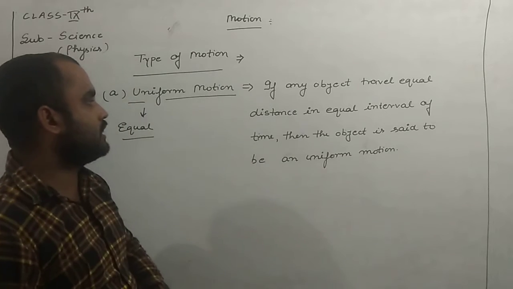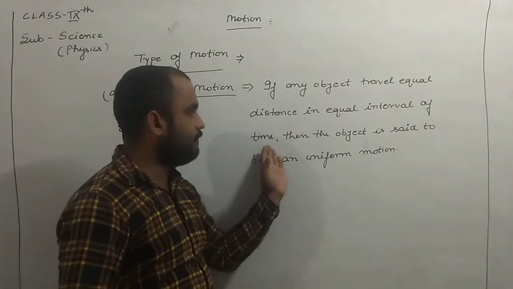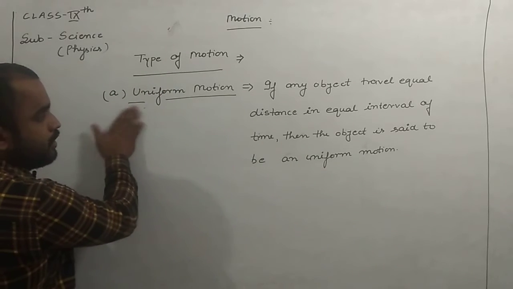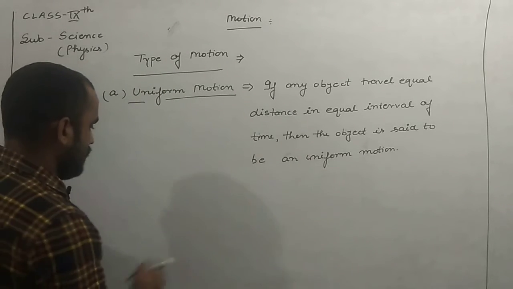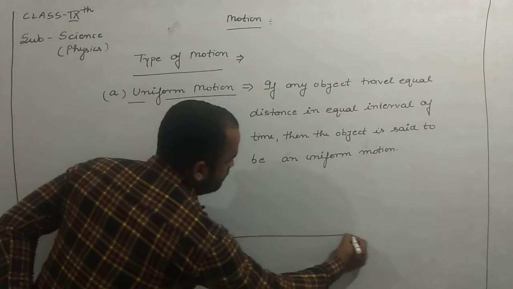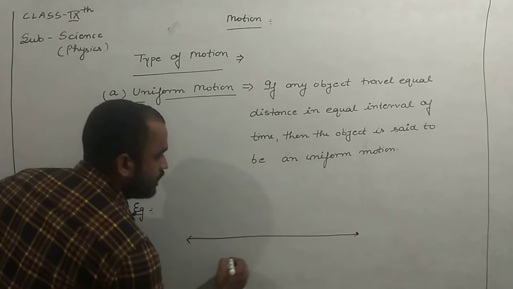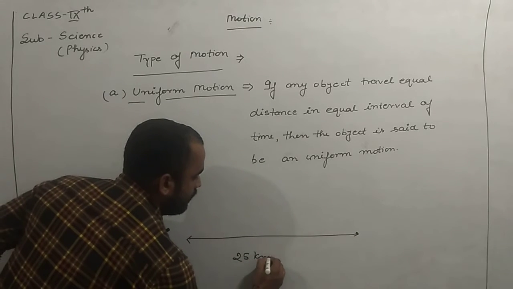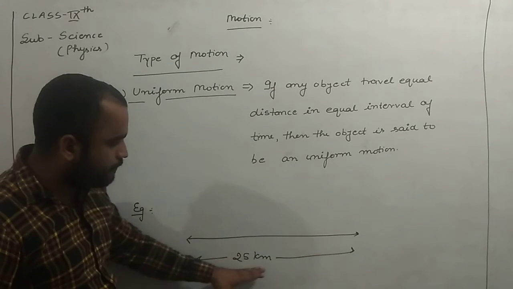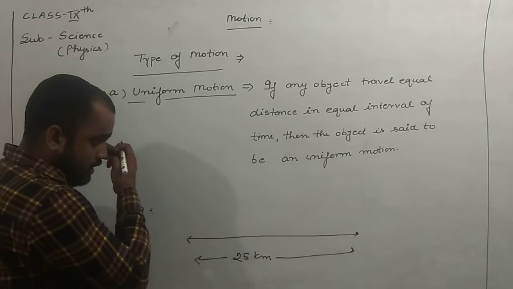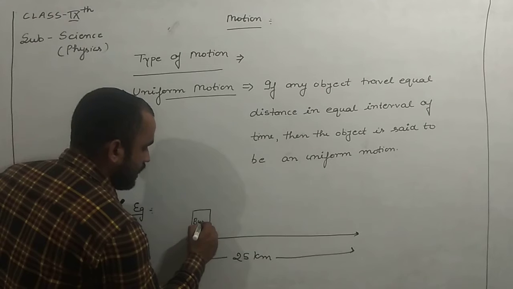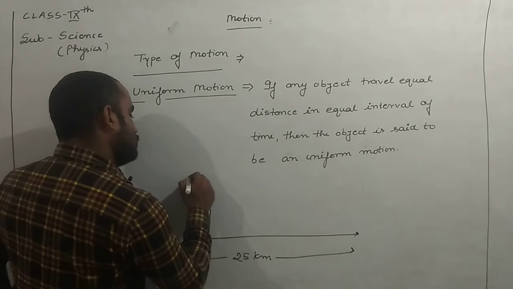If any object travels equal distance in equal intervals of time, then the object is said to be in uniform motion. Taking up an example of uniform motion, guys, first of all, we take a path. Suppose it is a linear path which is 25 kilometers long, and this is a bus, guys, and it travels for 5 hours to complete it.